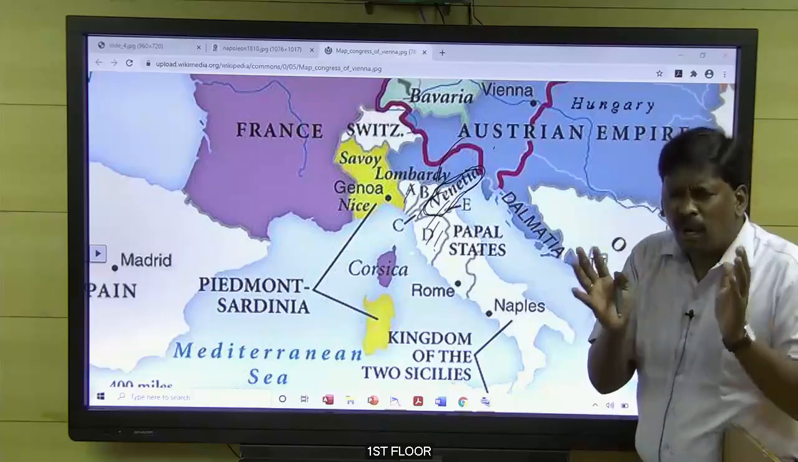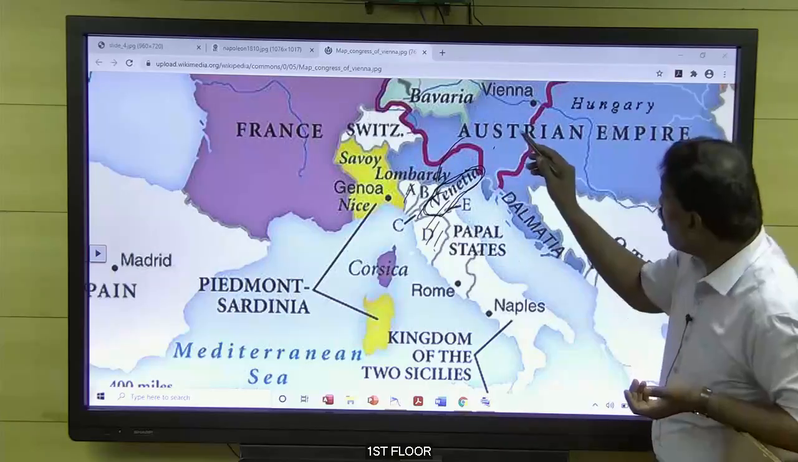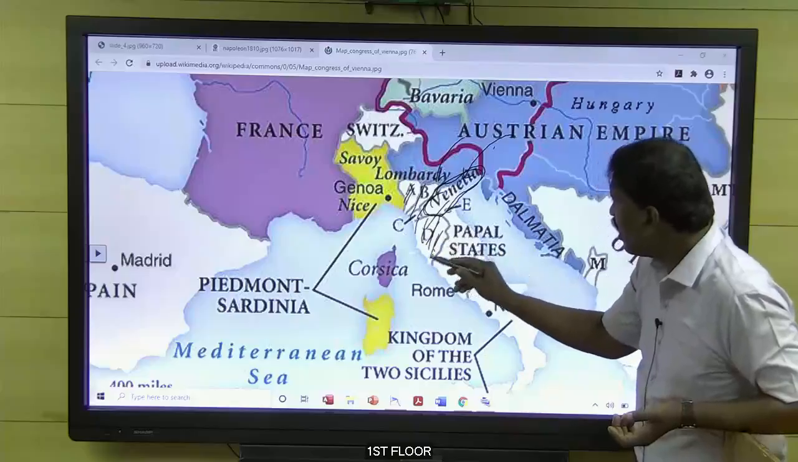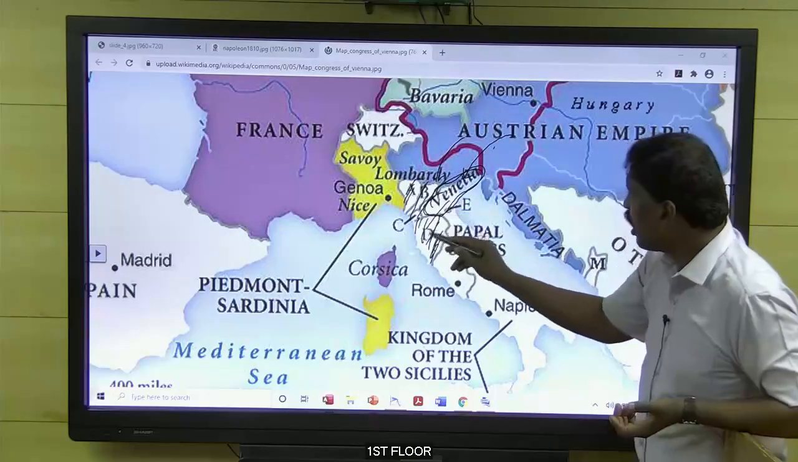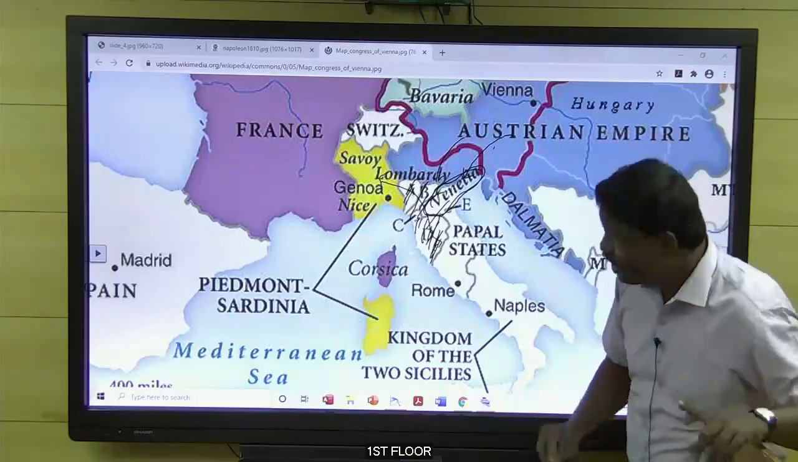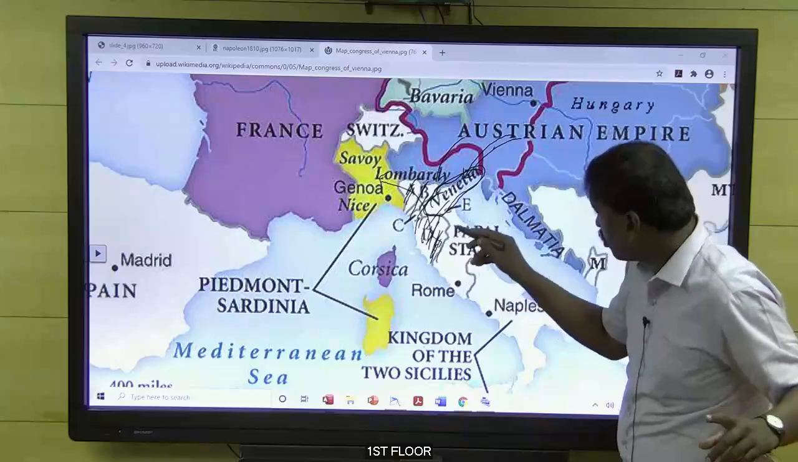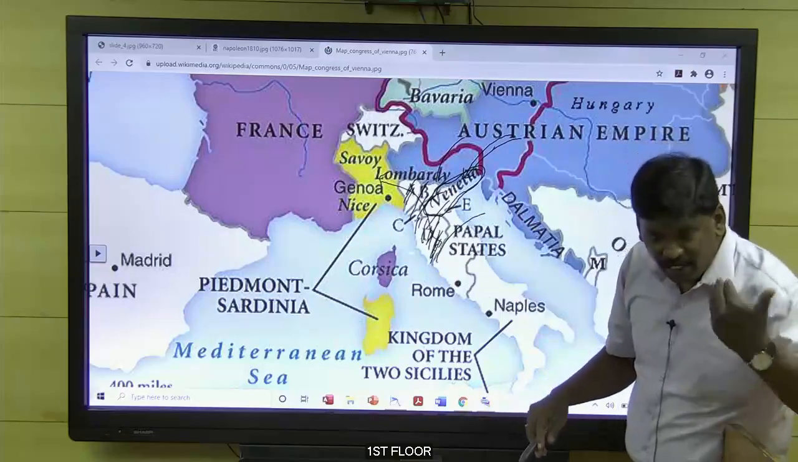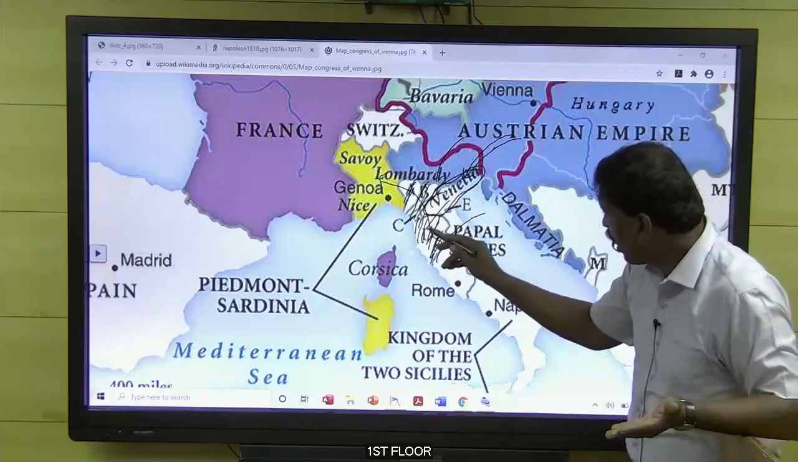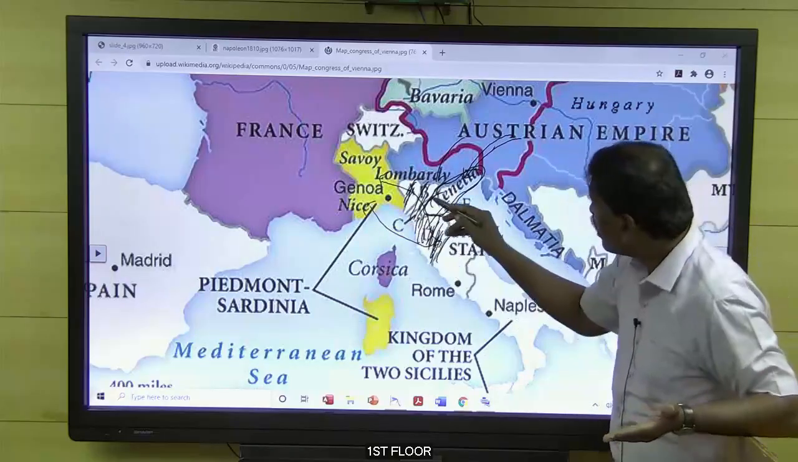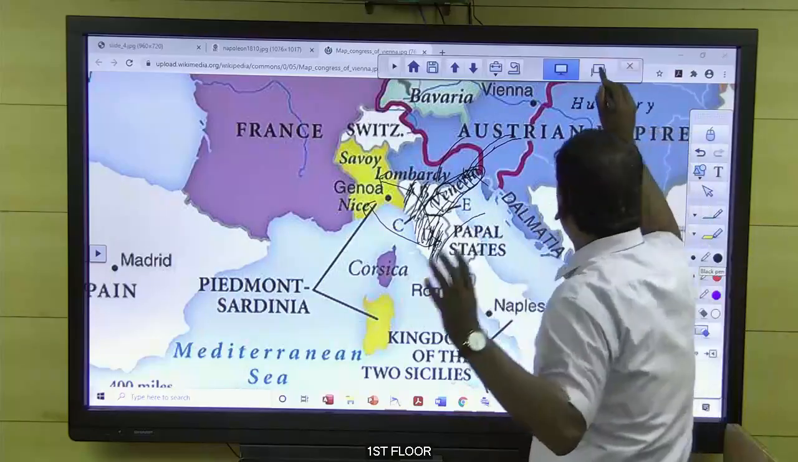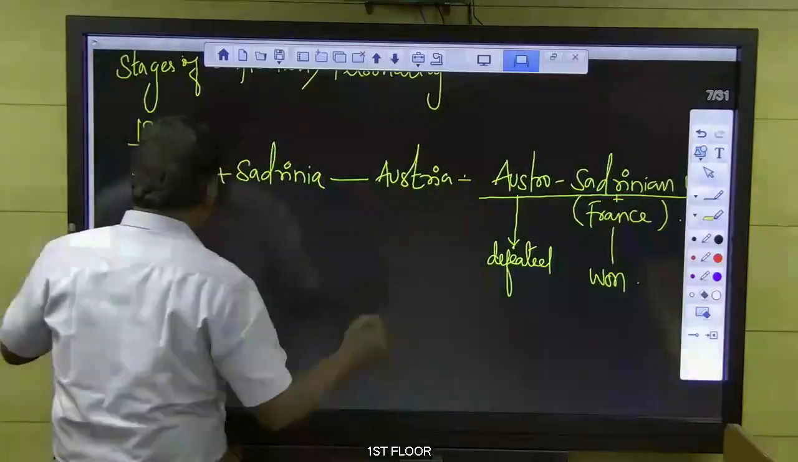After many arguments, Austria kept Venetina and gave up the rest. All these places were integrated with Sardinia. So, once again I am repeating: the northern part was ruled by Austria. After the defeat of Austria in the Austro-Sardinian War, entire places were integrated with Sardinia except Venetina. Clear? Okay, wait. Venetina would be given to Sardinia later.